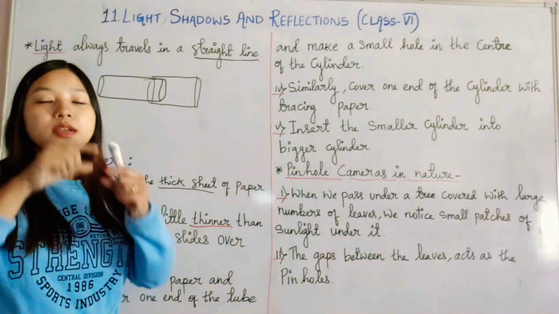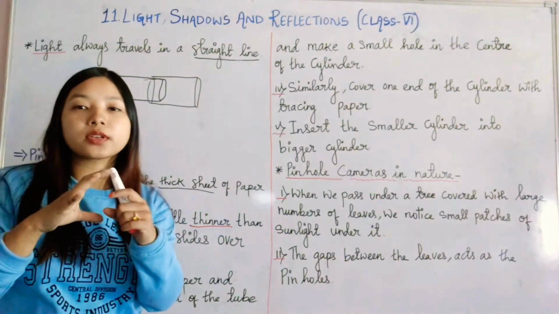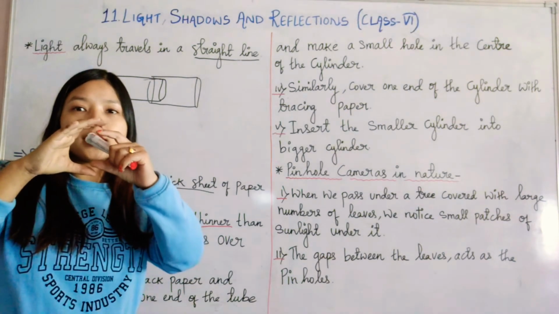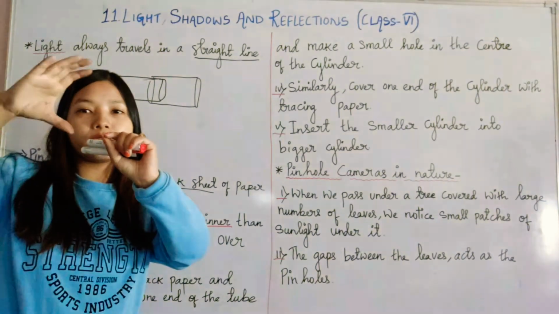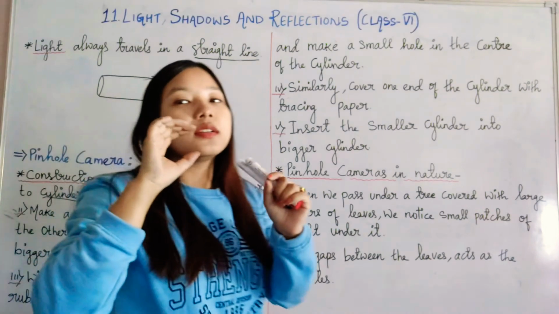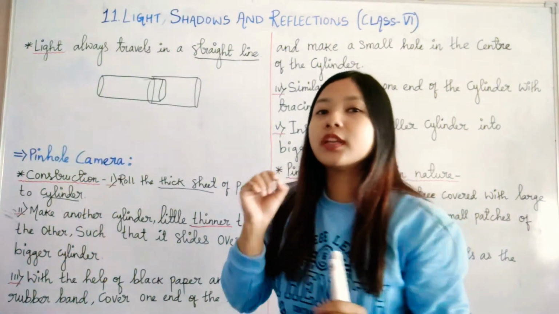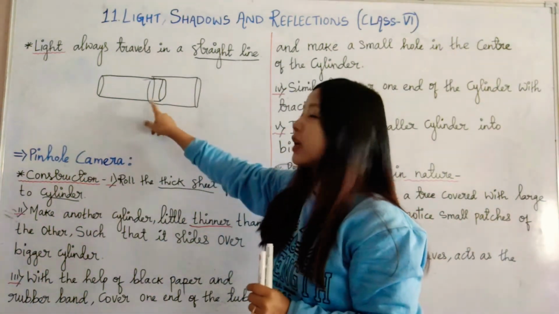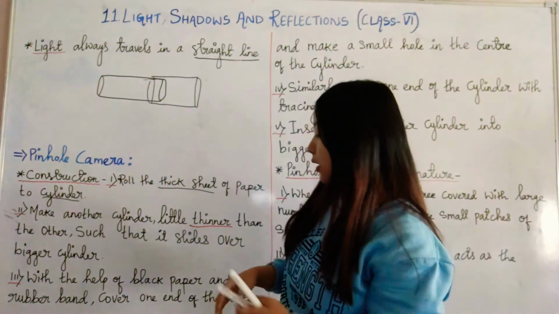They should not have very much difference, one very big and one very small. There should be only a little difference between them, so that one can easily slide inside the other.